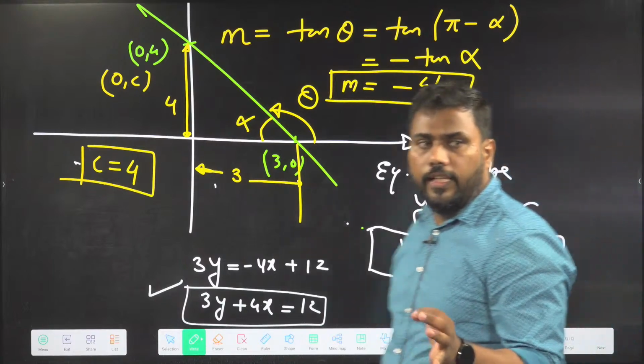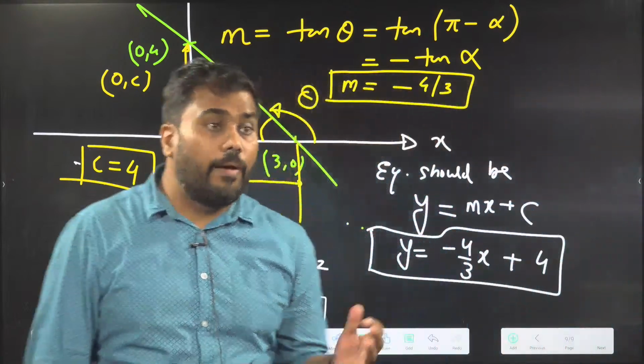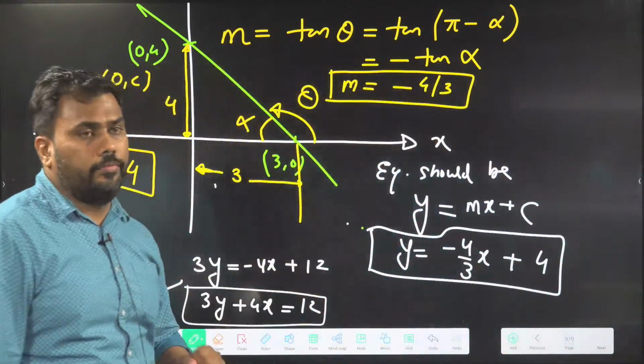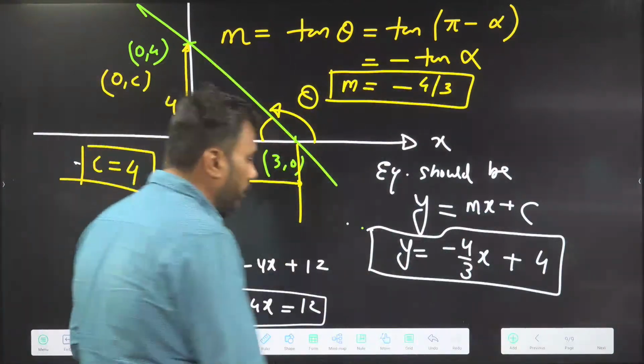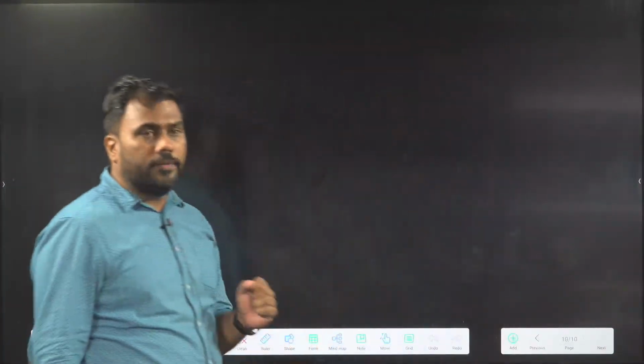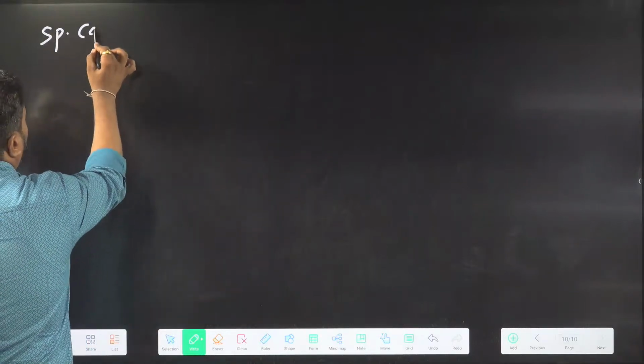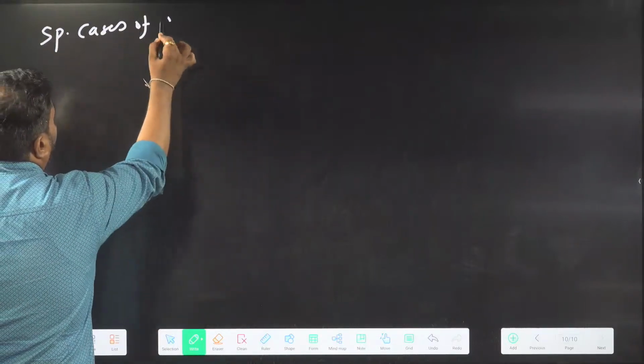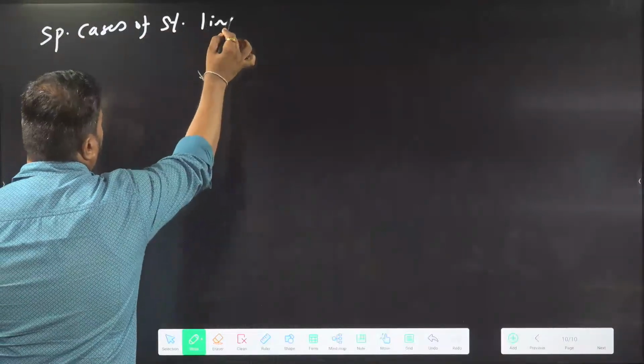So in the question, they have given me a graph, and from the graph I am calculating the equation. Very good. So let us proceed to some special cases of straight line.